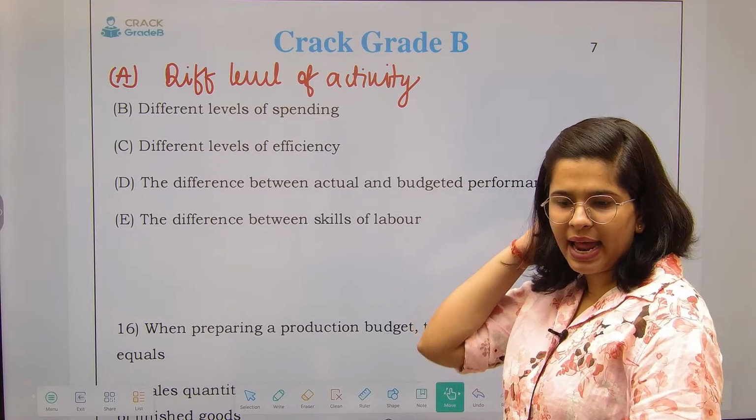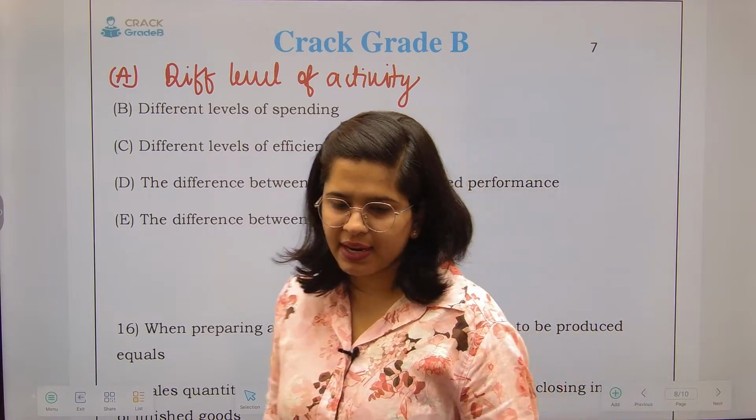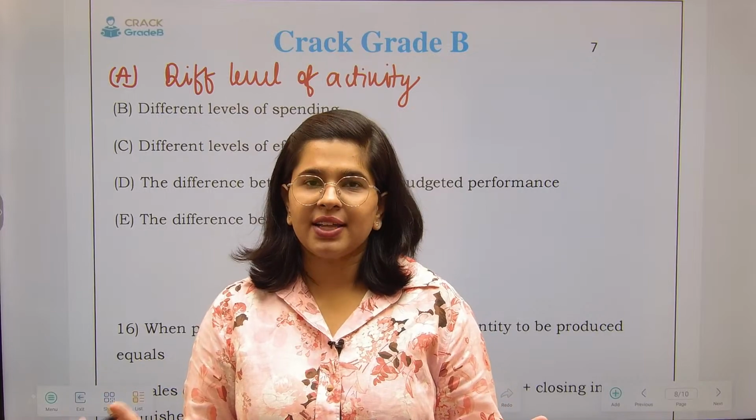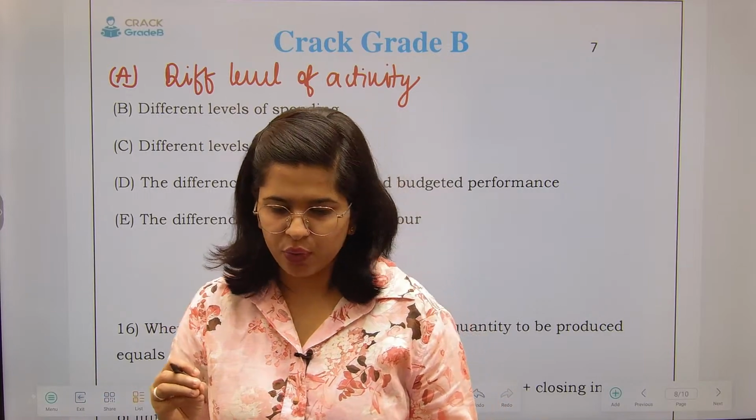So first understand the difference between flexible and fixed budgeting. What is the difference? There is no such difference. The only difference is, I'll tell you how.